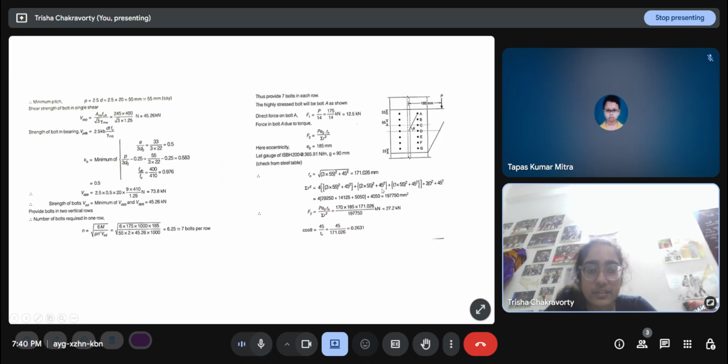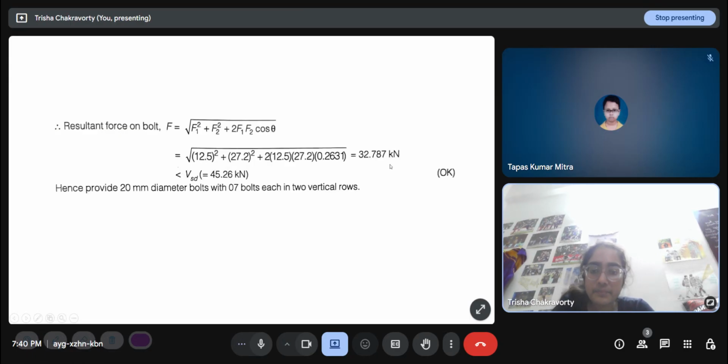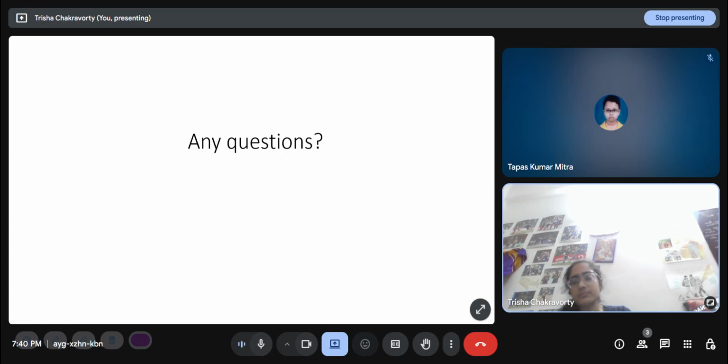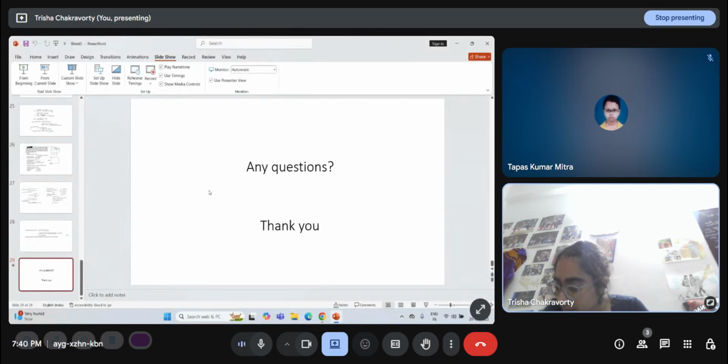Provide 7 bolts in each row, and then we see that this is safe, as the force is less than the shear force. Provide 20 diameter bolts with 7 bolts in each of the vertical rows. So yes, this is a pretty short topic. It's just about the force calculation really, because the strength calculations we have already seen. So, are there any questions?